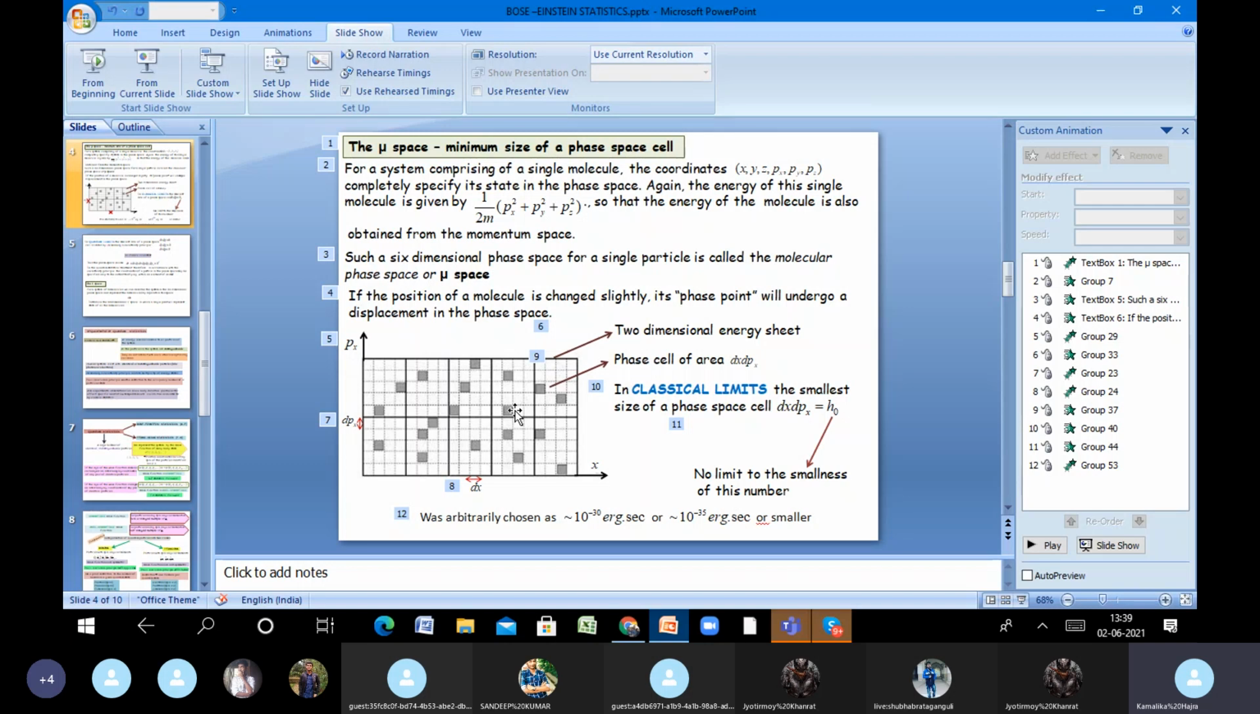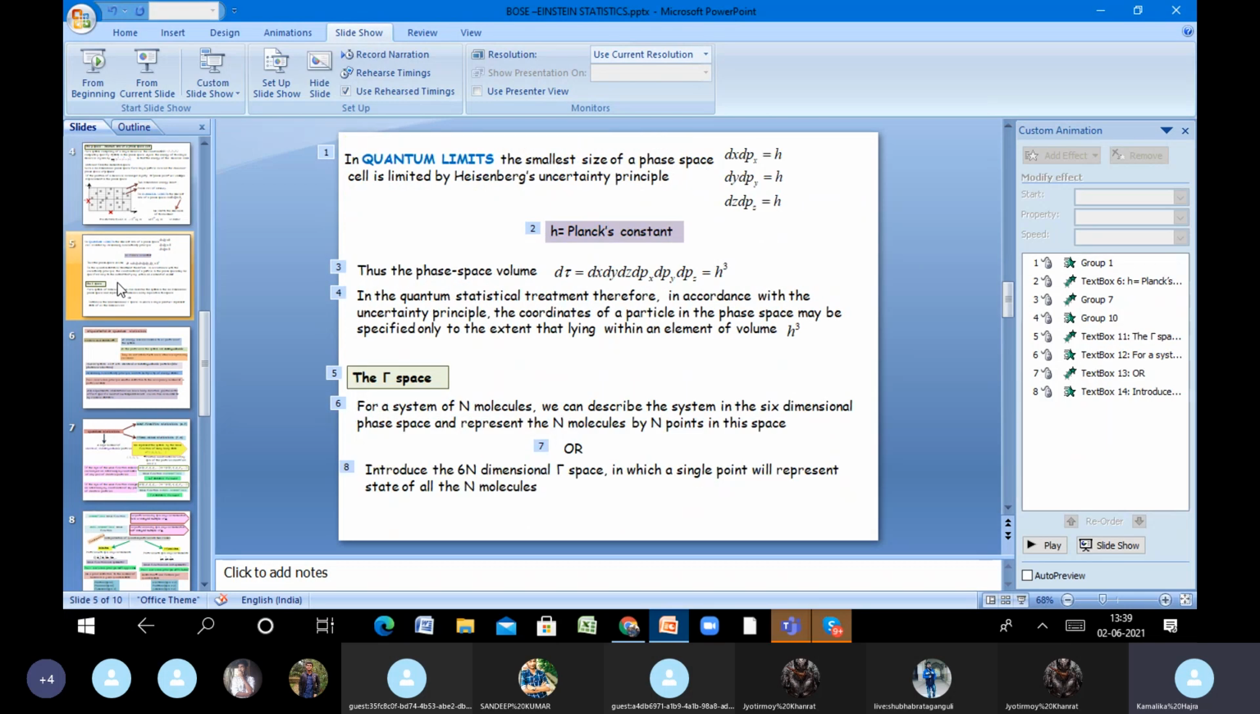You don't need n different points, you need just one point, but you make the dimension of the space 6n. Okay, so that is gamma space for you. Now as I told you, we don't need to bother about more detail about the gamma space at this point of time. If we require to, we will come back to it again.